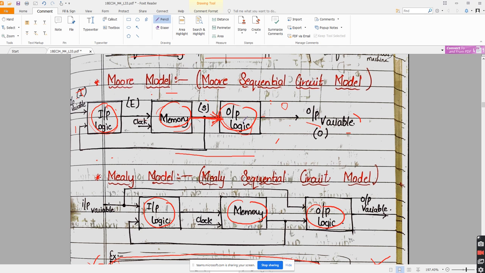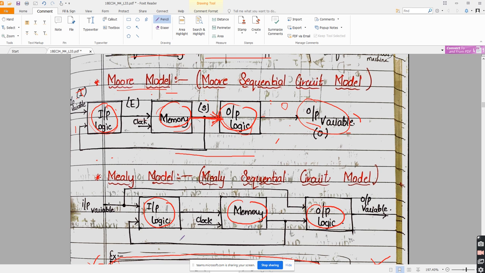The output variable depends on the output logic, and the output logic depends on the memory. Is the output logic directly connected to the input variable? No, sir. The input variable is connected to the output variable via memory. Whatever the memory output is, that will be processed at the output side. That's why it is called the Moore model, where the output depends only on the memory output.